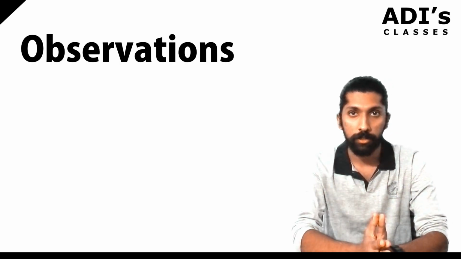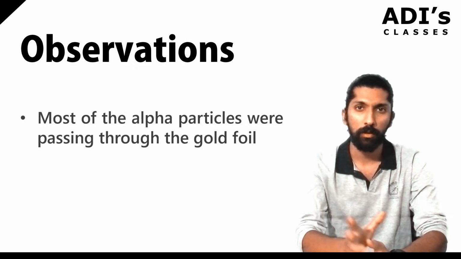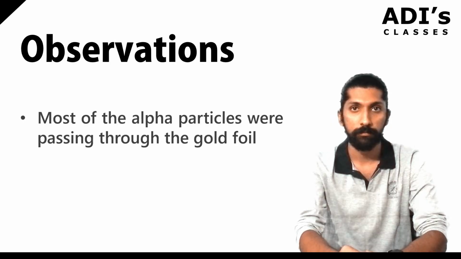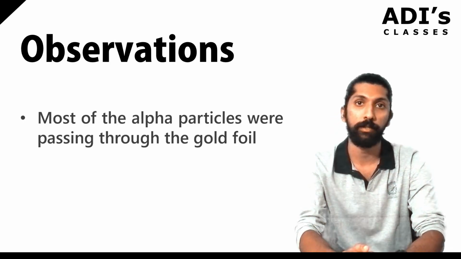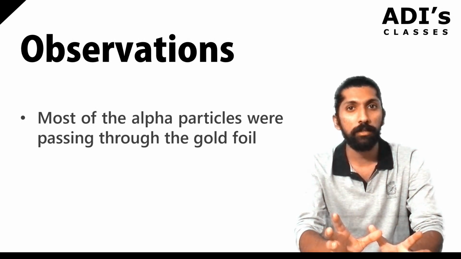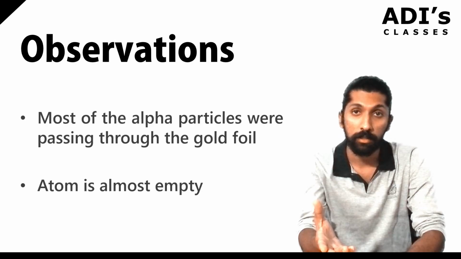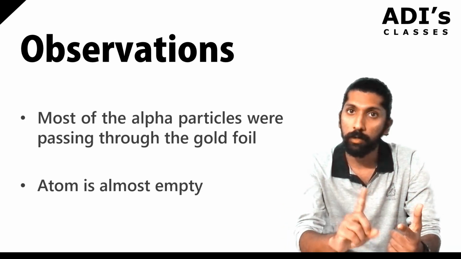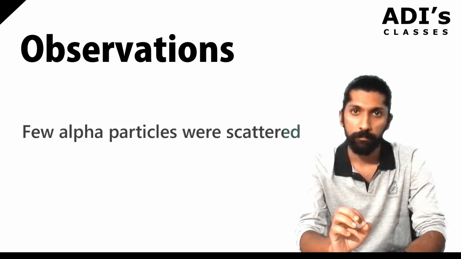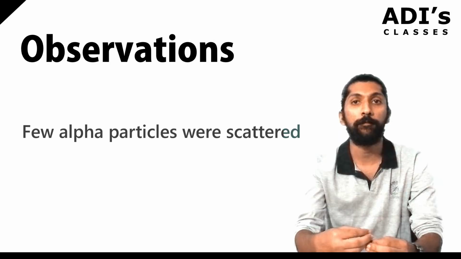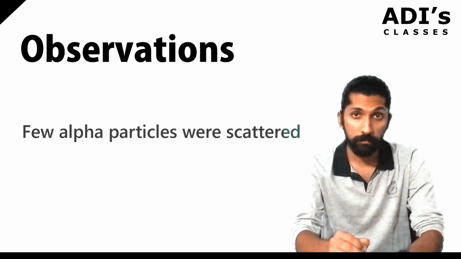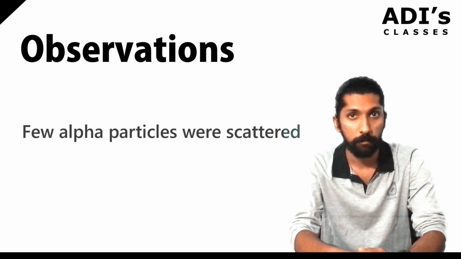So experimental observations, what Rutherford saw, was that most of the alpha particles went just straight through the gold foil. Most of it, okay, about 90% of it. So he came to a conclusion that most of them are going through it, that means it has to be empty. So this was one of the observations. The next observation was, very few of them were actually scattered. Okay, everywhere they were scattered. Alright, that means there has to be some particle which is actually deflecting these alpha particles.